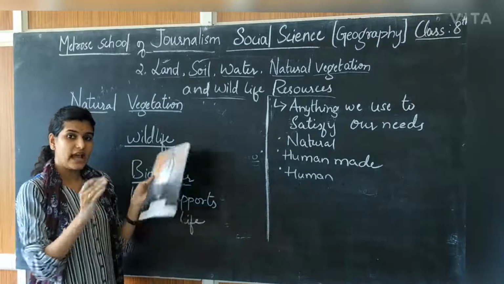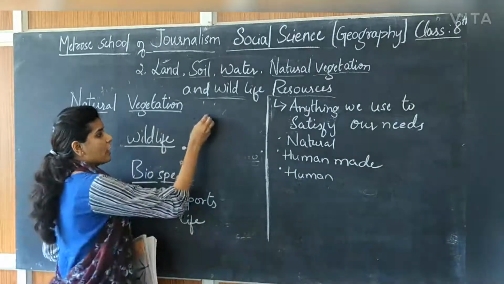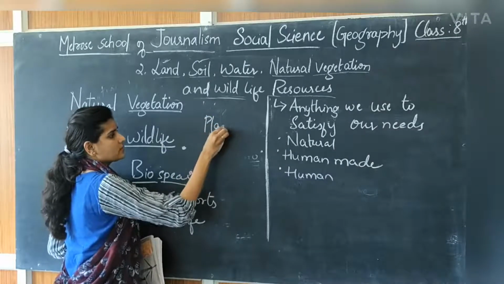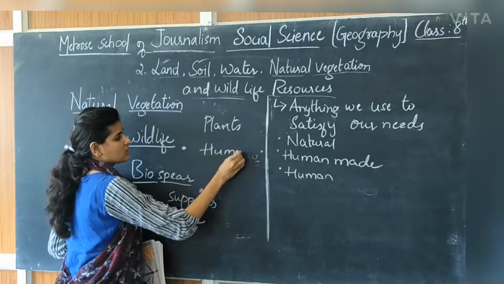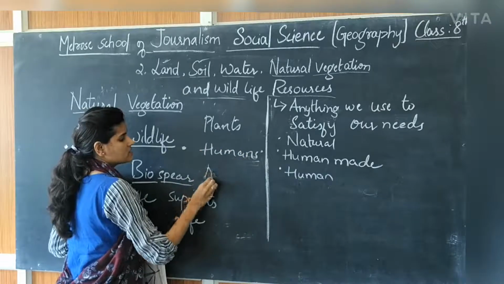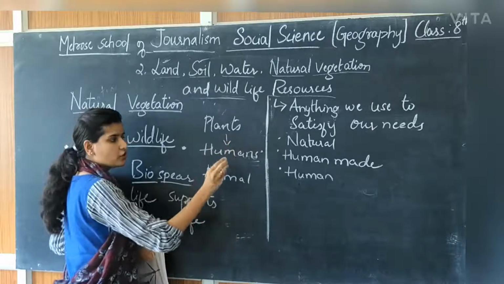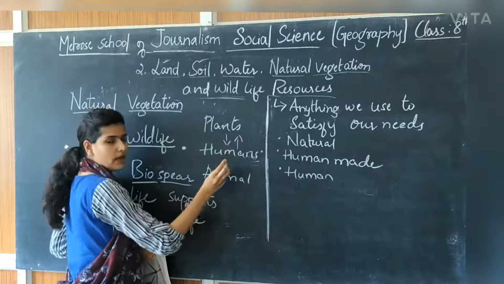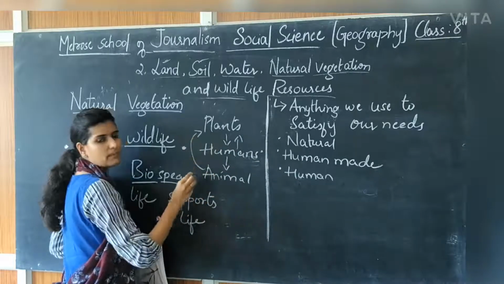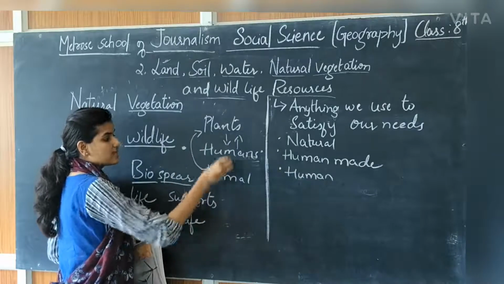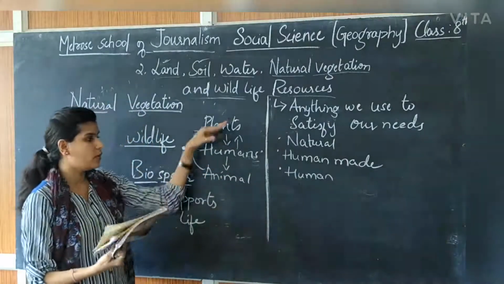Now humans, animals and plants are interdependent on each other. For example, plants, here come humans, here come animals. Plants are dependent on humans, humans are also dependent on plants. Humans are dependent on animals, animals are again dependent on plants. This way, it is known as a chain, or we can say a food chain. We are interdependent on each other.